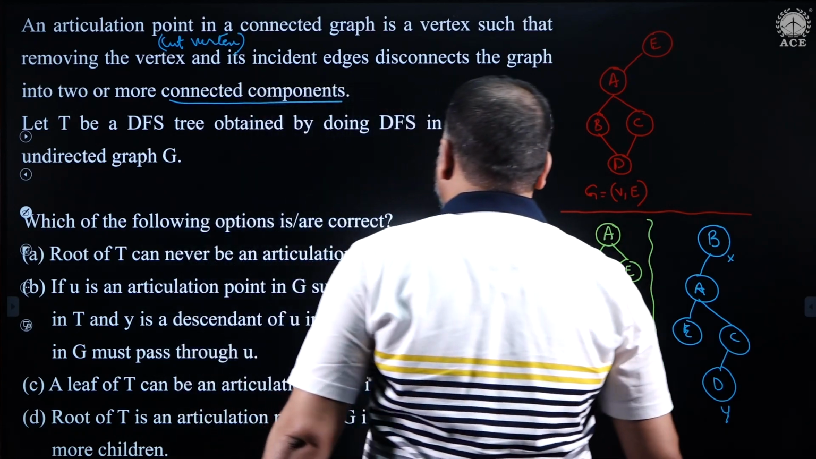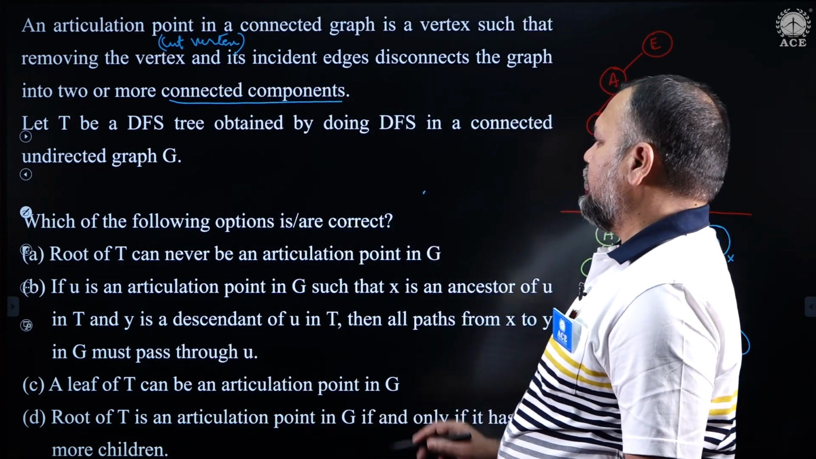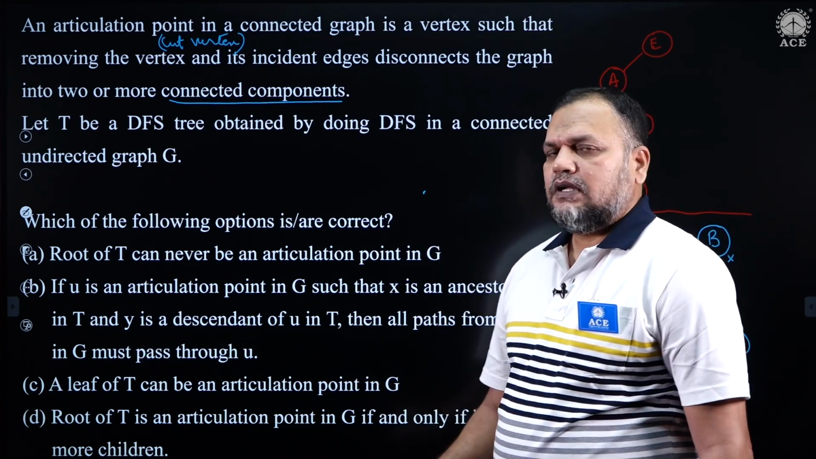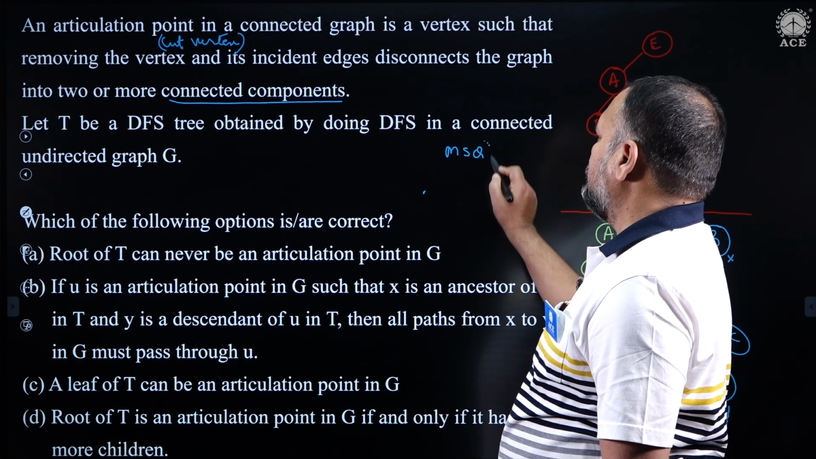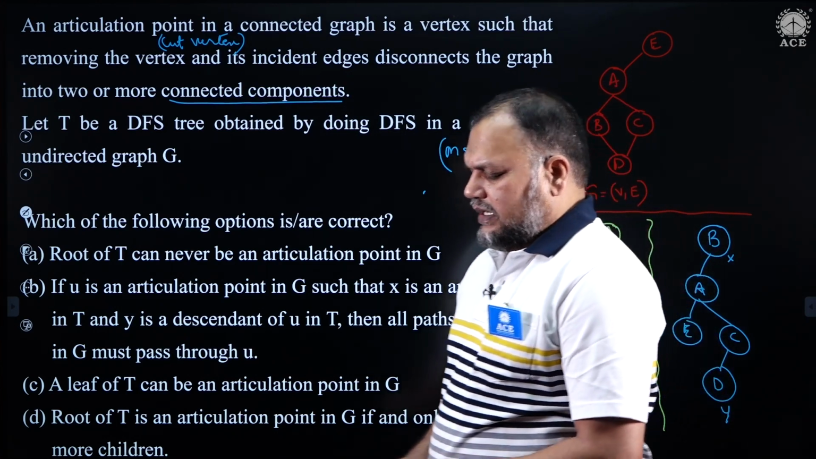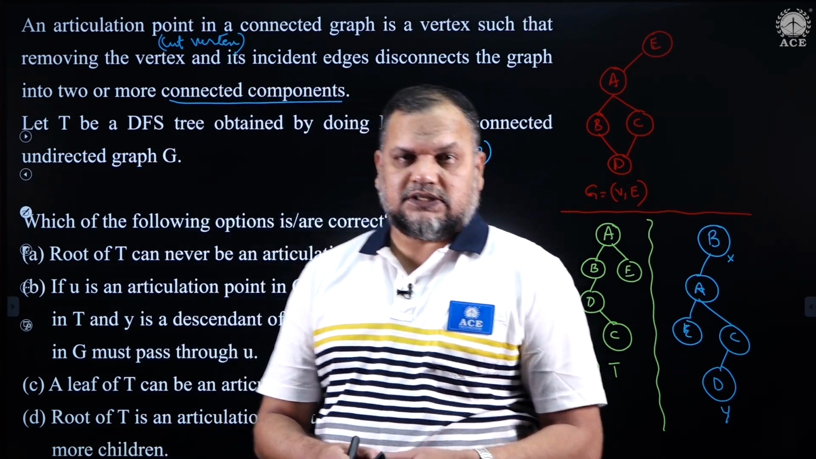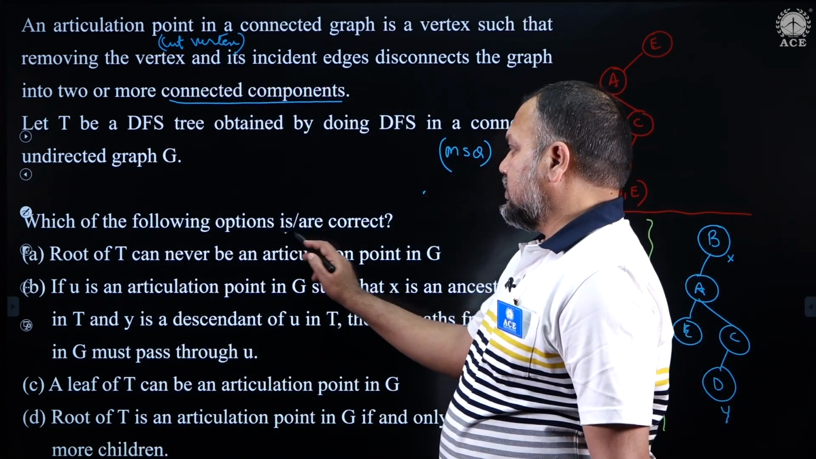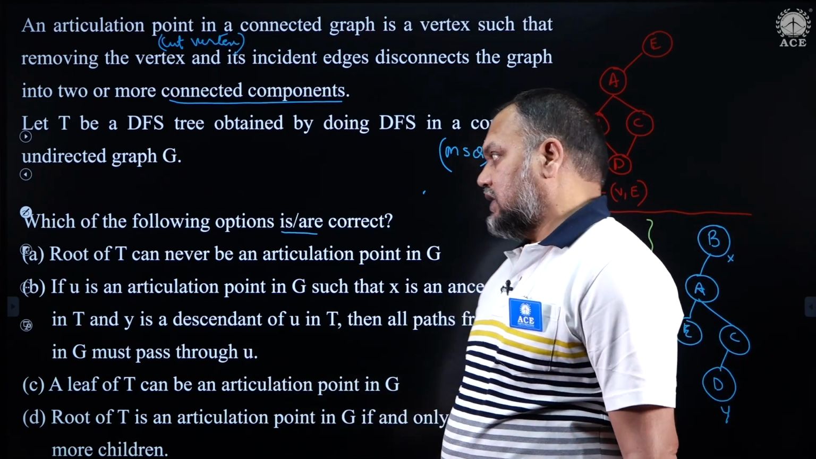Now, what is the question here? Which of the following options A, B, C, D is or are correct? Remember, this GATE question was an MSQ, multiple select. But in an MSQ it is not necessary that multiple options should be correct, because he is saying very clearly in the question "is or are". There may be one correct or more than one correct, so we have to find that out.